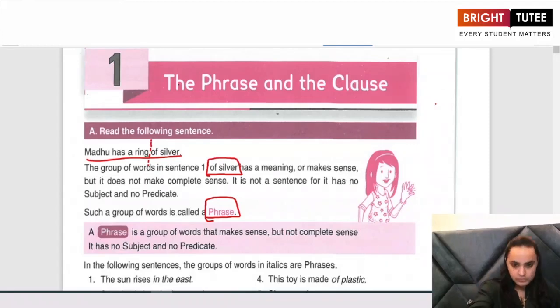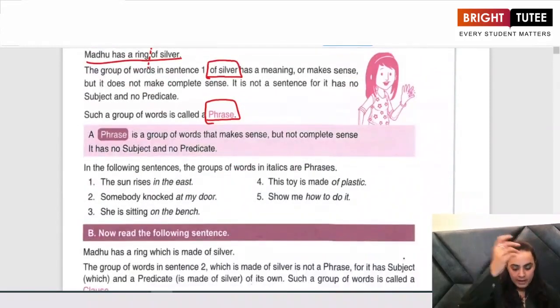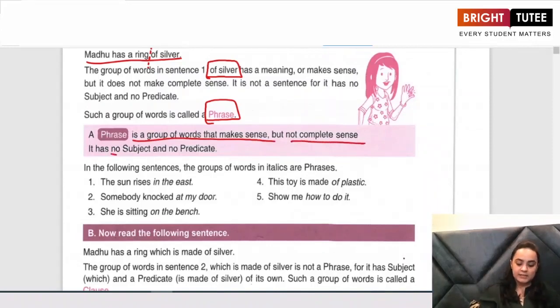For example, as you can see, what I have told you is written here. It is a group of words that make sense, but not complete sense, and it has no subject and predicate.